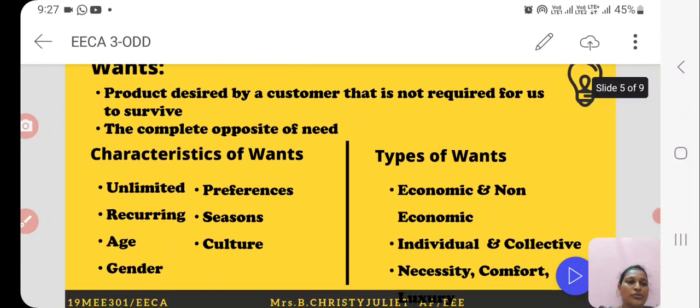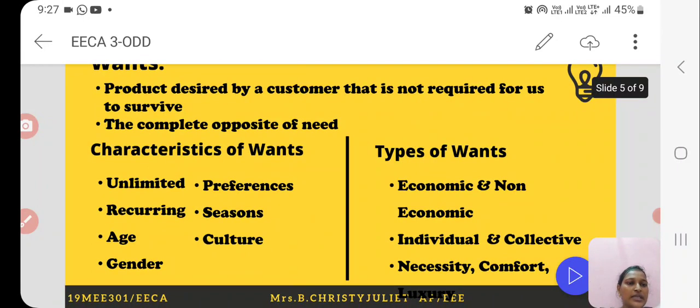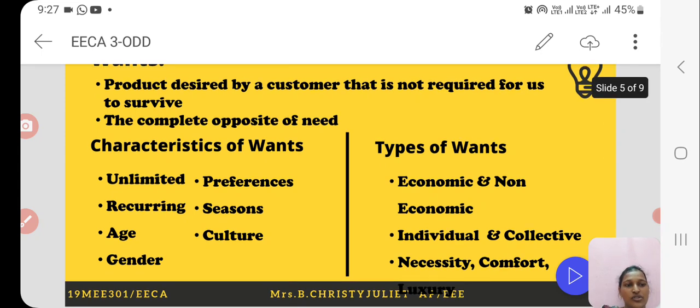And there are a few types of wants. The first is economic and non-economic wants, and these types of wants depend on money. For example, economic wants are those which are bought by paying some price. For example, I pay for food, I pay for my clothes, I pay for my bike, I pay for my fuel, etc. Non-economic wants are air, water, like that.